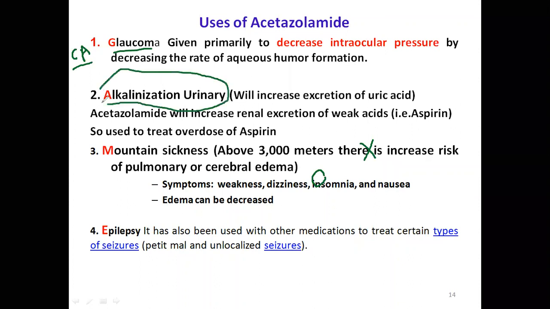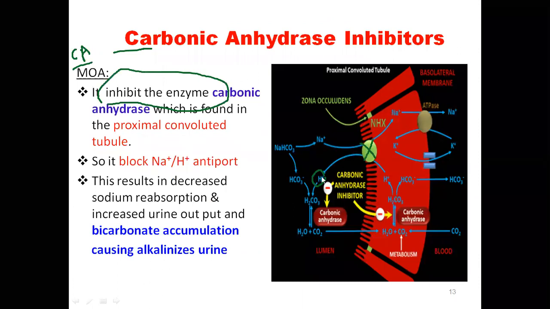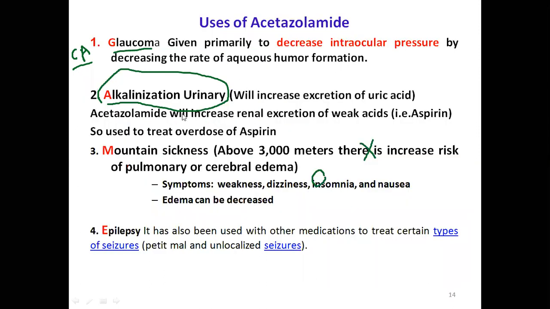So in the previous slide we learned that urine becomes alkaline in nature because there is no proton here. So urine becomes basic in nature. Because of alkalization, what happened? We will excrete acidic drugs.